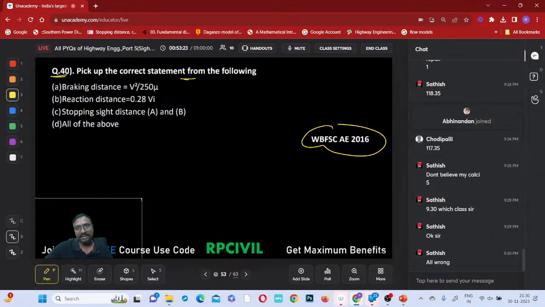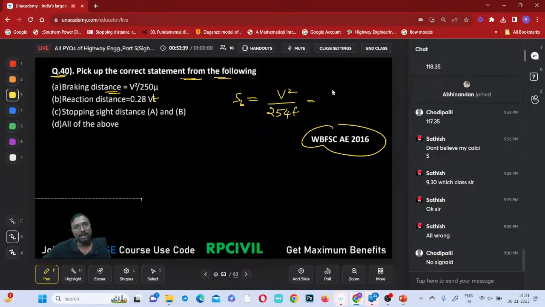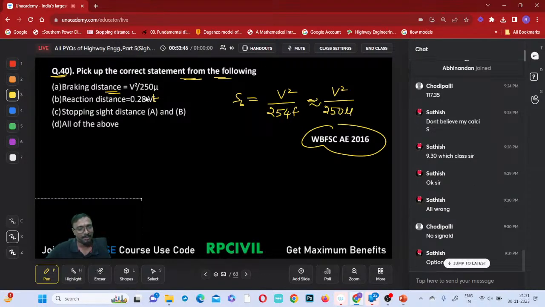Pick up the correct statement from the following. All are wrong. Braking distance V square by 250 f. What is the braking distance? SB equal to capital V square by 254 f. And they have given approximately 250 mu, approximately same only, right?